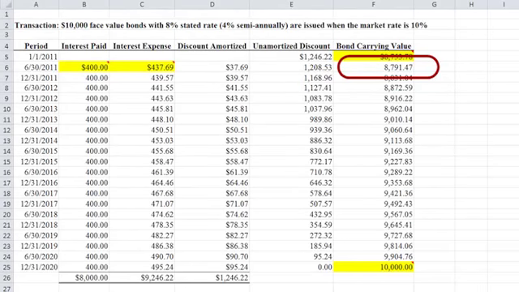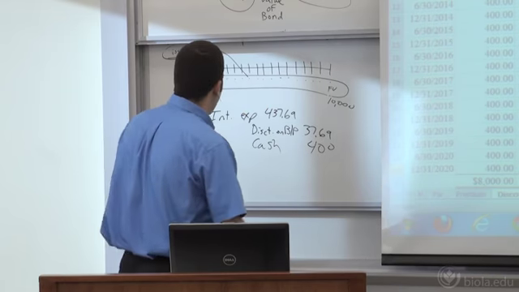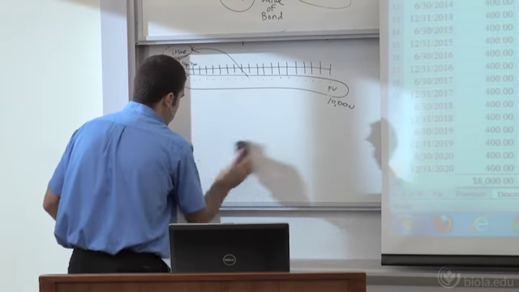And so for the second 6 months, how do I figure that out? I'm going to multiply my new carrying value times that 0.05 for the market rate of interest. My interest expense is going to be going up over time, and the reason is because my carrying value is going up. If you do the schedule properly, you should come up with $10,000 as your ending carrying value. You shouldn't have anything left in your discount account at the end. So that's an example of issuing a bond at par, one at a premium, and one at a discount. If you can do these problems, you're halfway there on our particular bond problems.